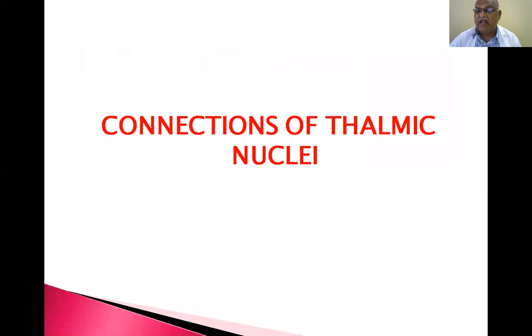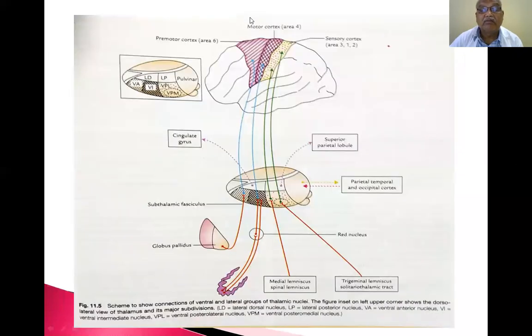Connections of the thalamic nuclei, how they connect. This is the motor area, premotor cortex, and motor area and sensory area. This is the thalamus. How they have got connections. So medial lemniscus and spinal lemniscus, trigeminal lemniscus and solitothalamic tract are present in the midbrain. This is the inferior olivary nucleus, present in the section of the pons.